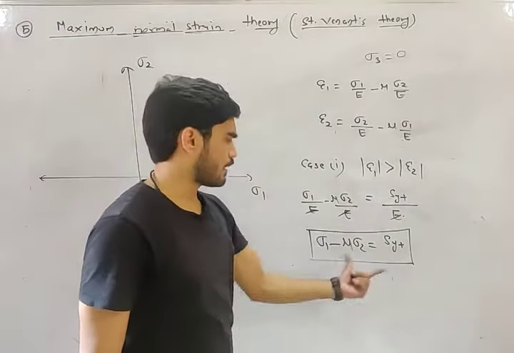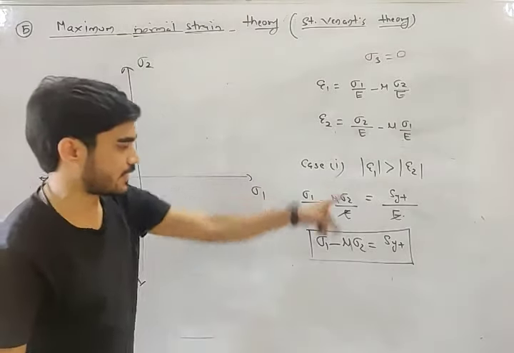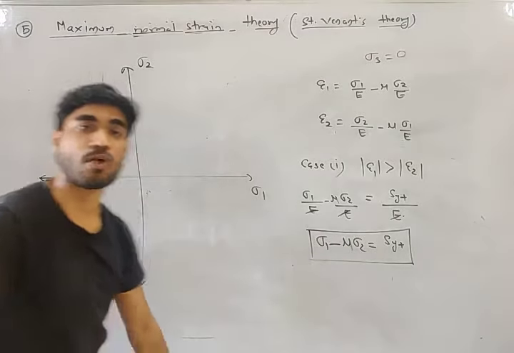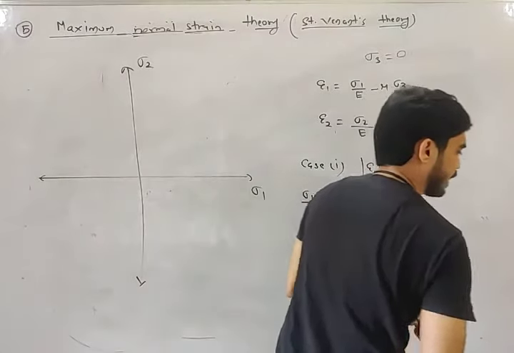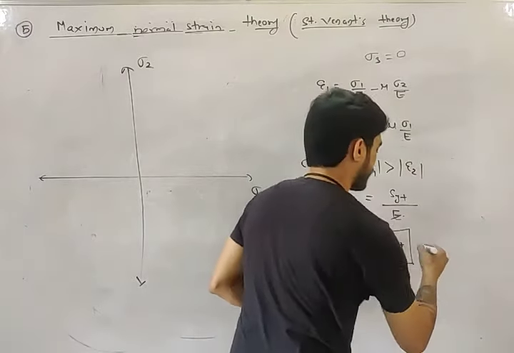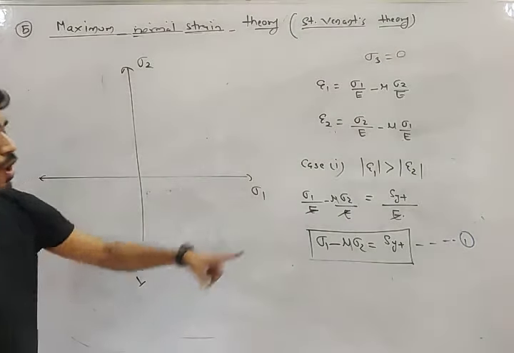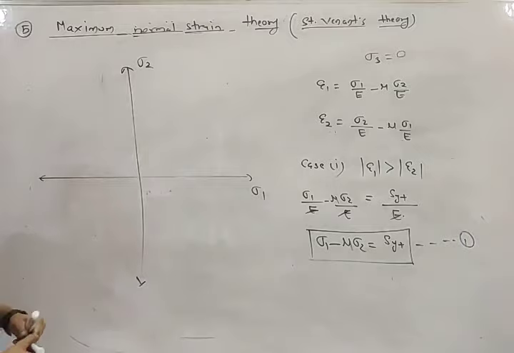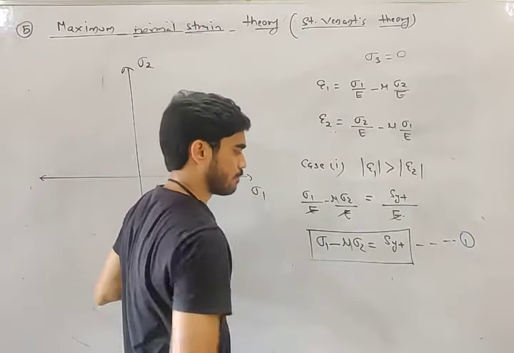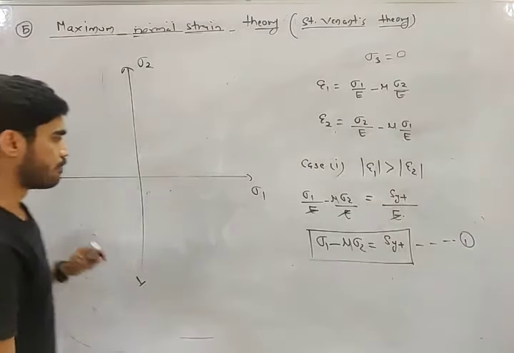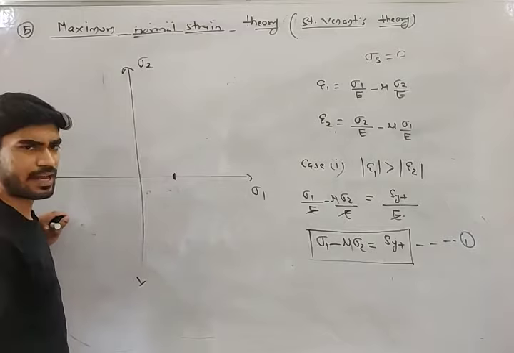What is this, my friend? This is the equation of a straight line, y equals mx plus c. Let's call it straight line number 1. Now, my friend, draw the straight line here. If you put sigma 2 equals 0, what you will get? Sigma 1 equals SYT, somewhere here.